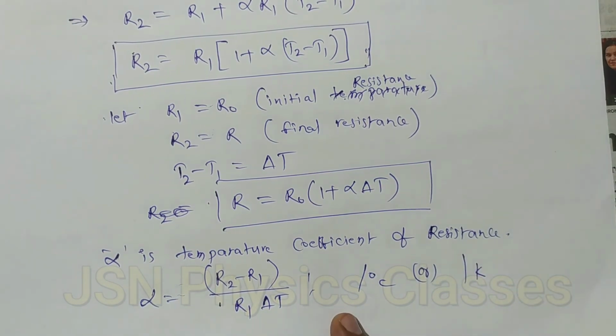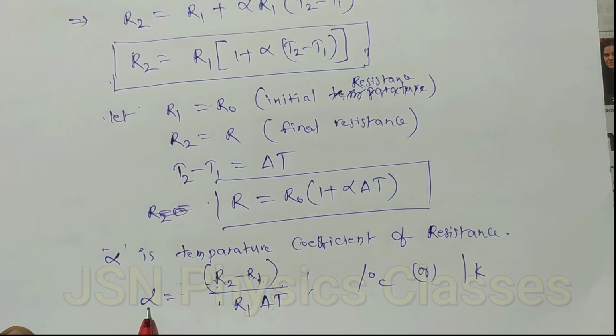So we can define alpha, the temperature coefficient of resistance, as the increase in resistance per unit original resistance per unit degree rise in temperature. The unit degree may be Celsius or Kelvin.